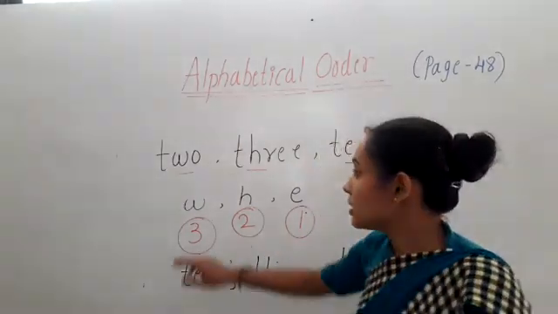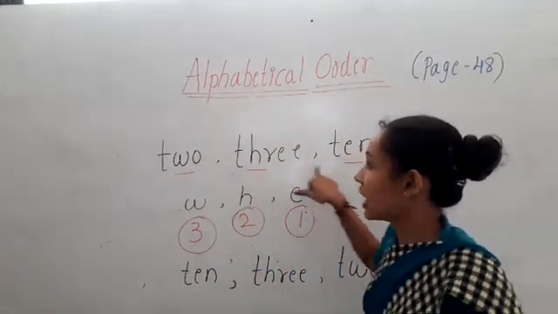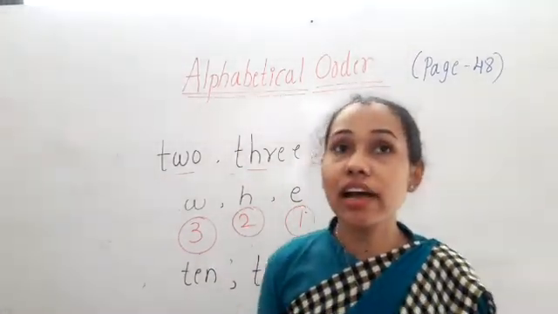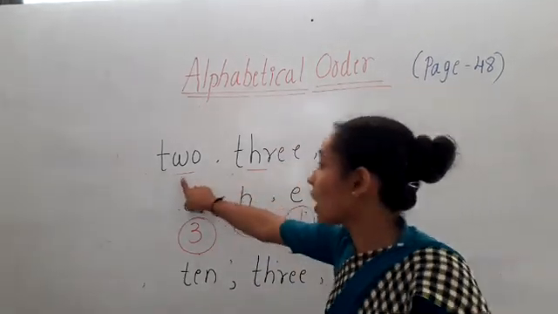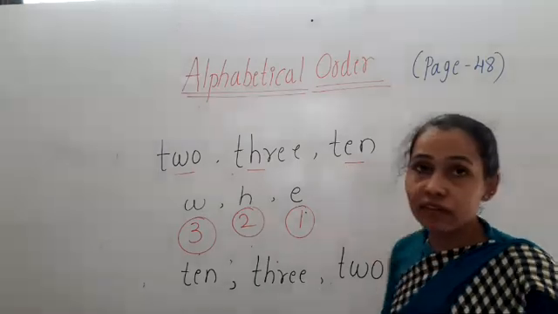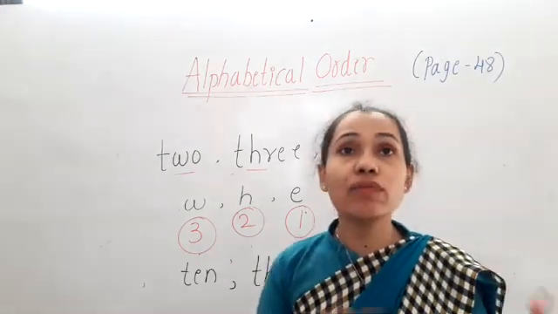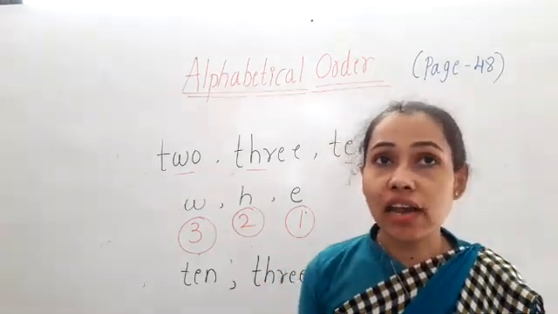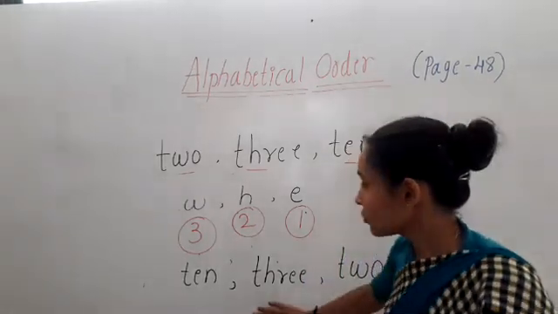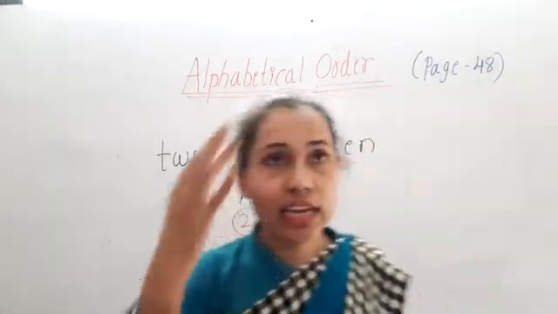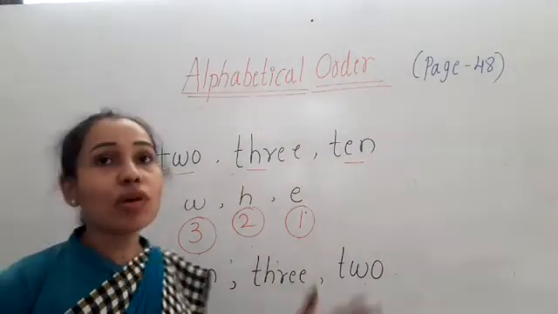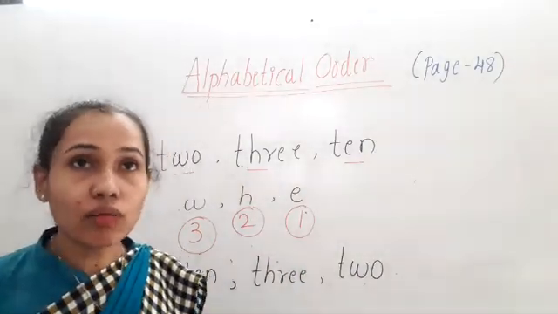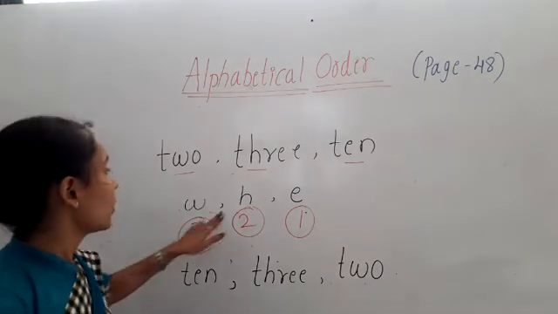If the beginning letter is same in all the words while arranging in alphabetical order, we have to look at the second letter. If the second letter is also same, we have to look at the third letter and so on. Okay, children? So this is the second rule.